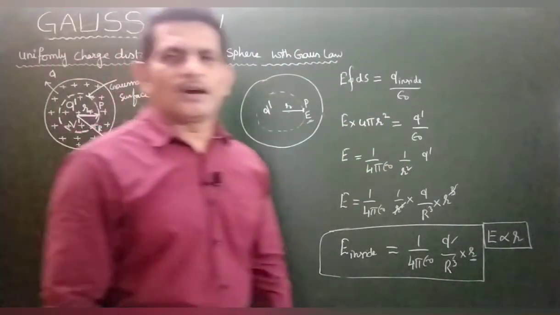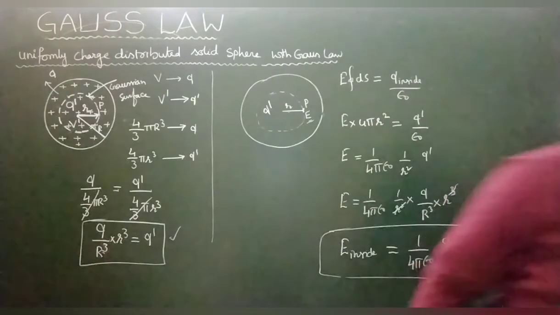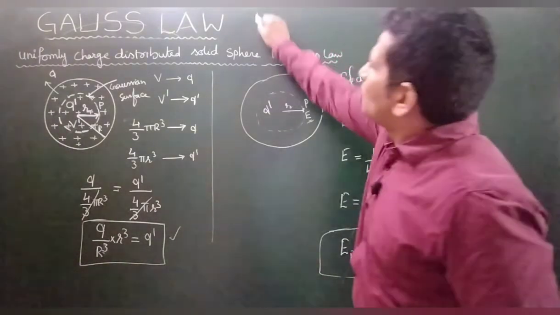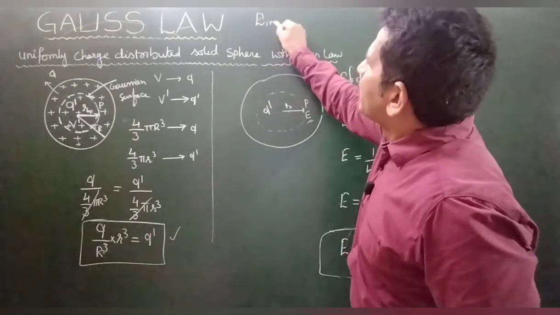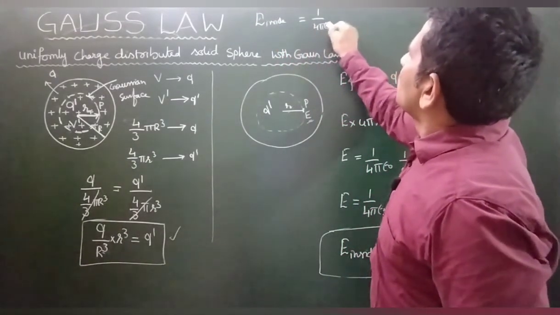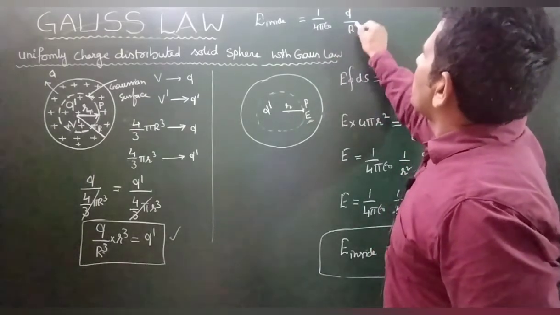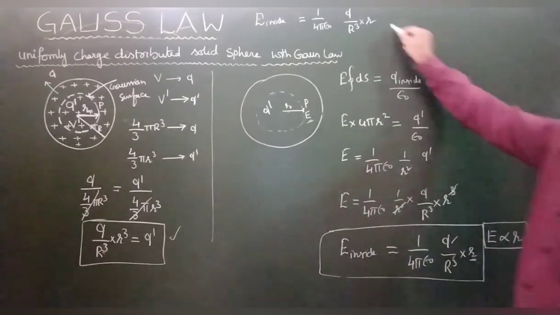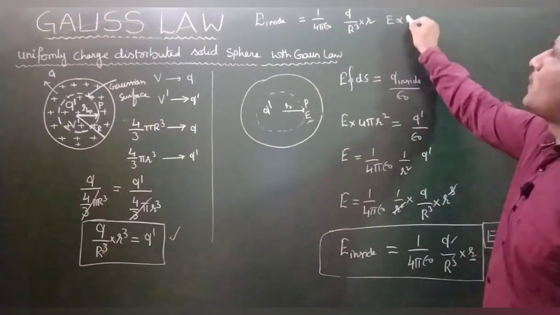We will study. Inside, how much did we get? 1 by 4 pi epsilon naught Q by R cube into small r. This is what I have written, and this relation says E is proportional to r.